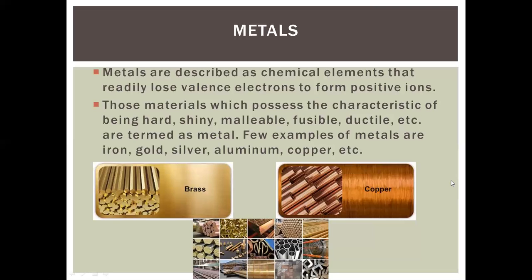Some are found in the free state, like gold, silver and platinum, but some are found in the combined state. Like iron, we can't find iron as it is in nature. It is found in the form of hematite ore, and then we take out the iron from that hematite ore. So some are free elements like gold, silver and platinum, but some metals are found in the combined state also.